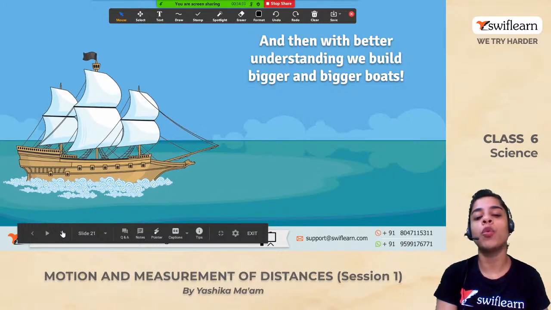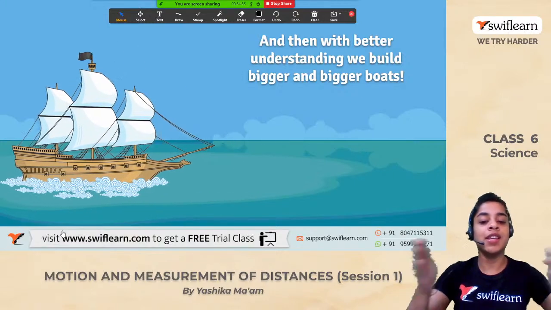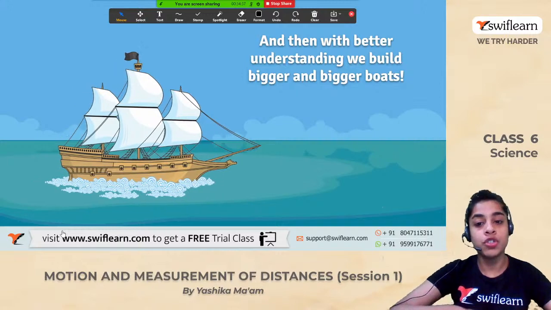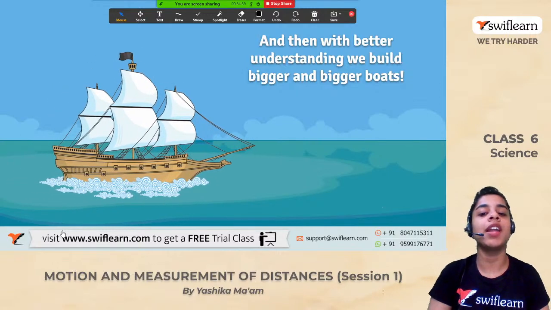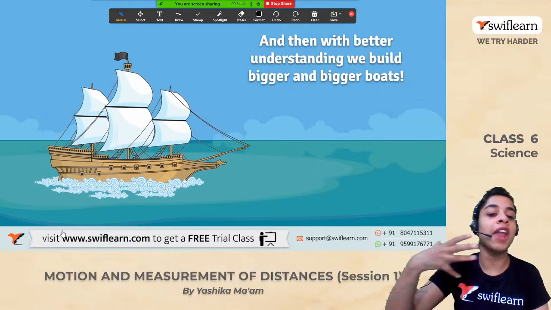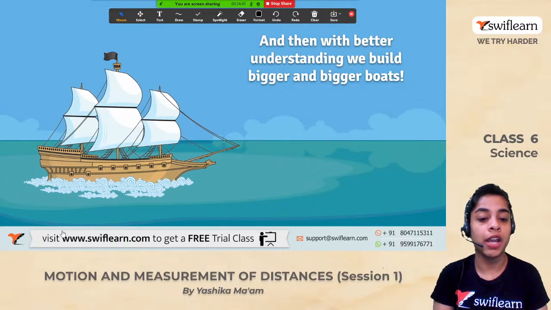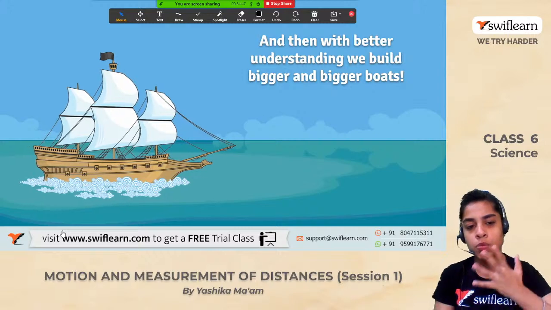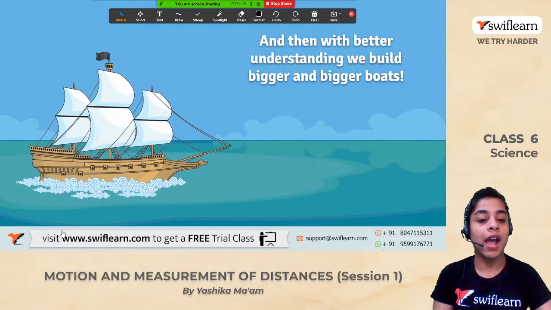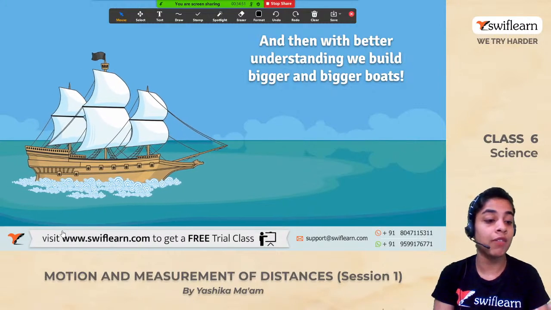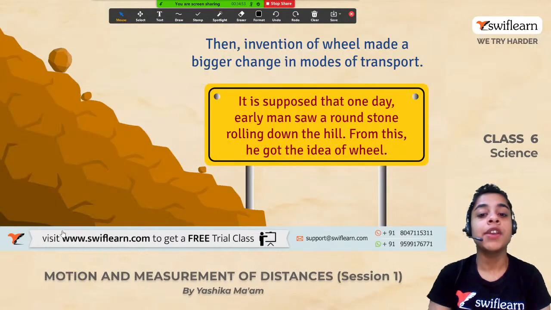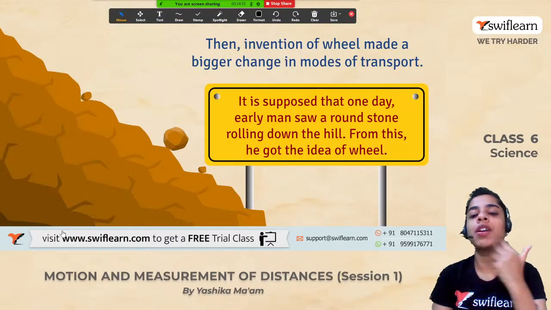Now, moving forward, when we made these fish-like boats with better understanding, we built bigger and bigger boats. अब हम बड़ी से बड़ी boats बनाते गए so that we can transport more and more goods and more people can travel at a time. Right? Now, finally, what happened?